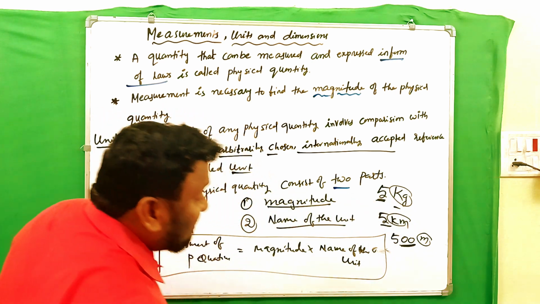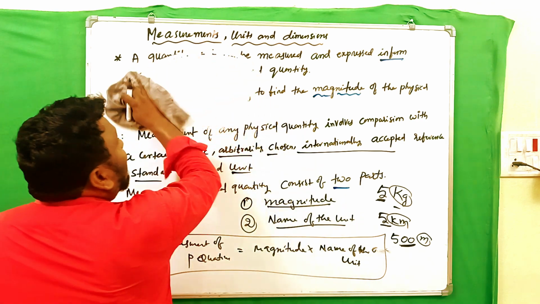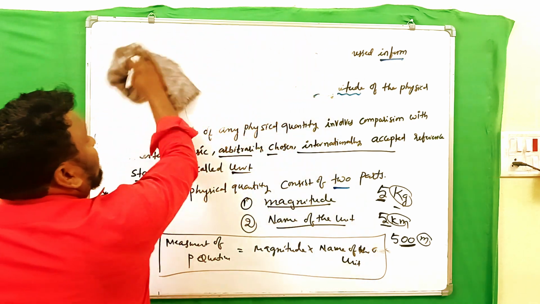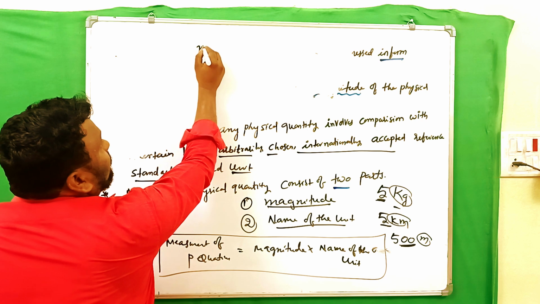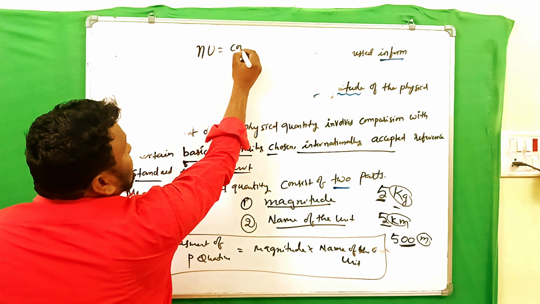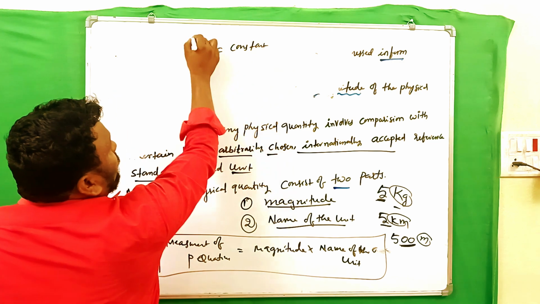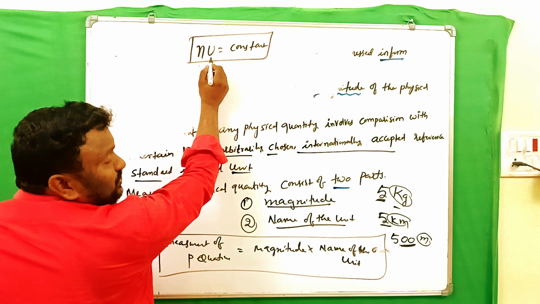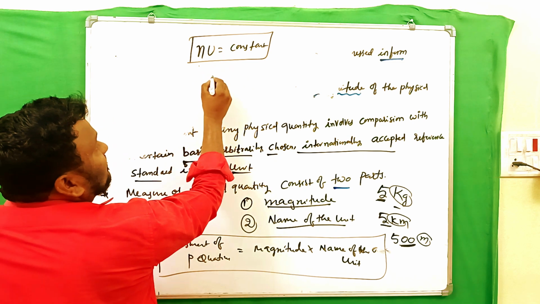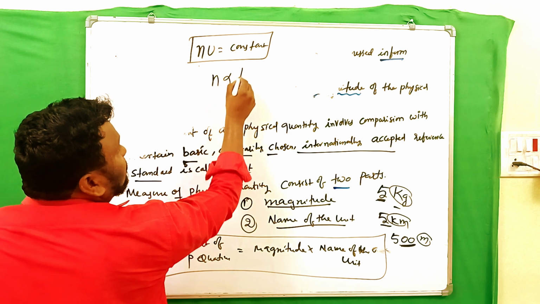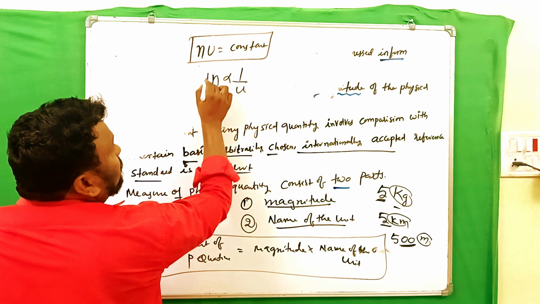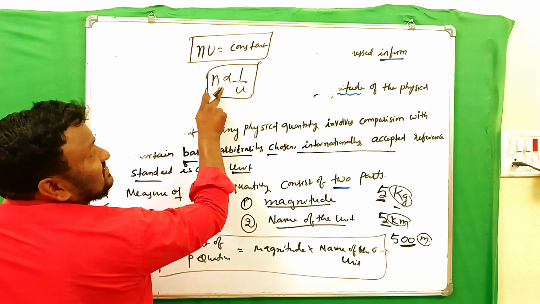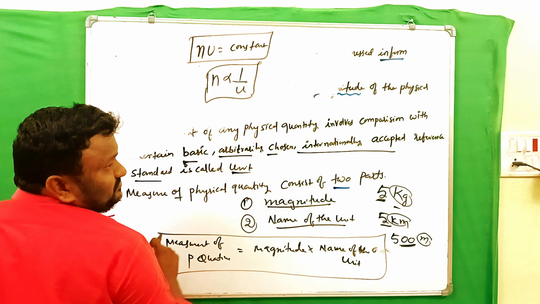And there is a relation between the magnitude and unit, that is inversely proportional. We say n into u is equal to a constant. Here n is the magnitude and u is the unit. The relation is n is proportional to 1 by u. It is also expressed like this: the magnitude of the physical quantity is inversely proportional to the unit.